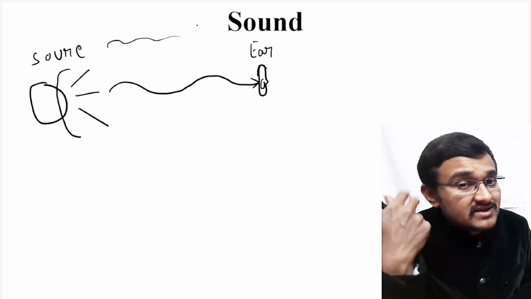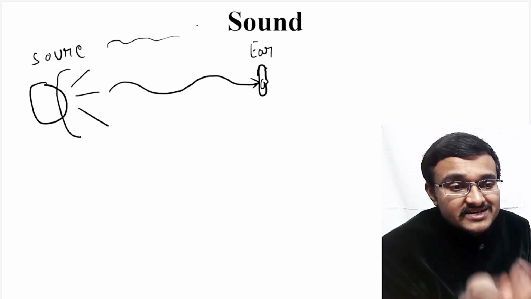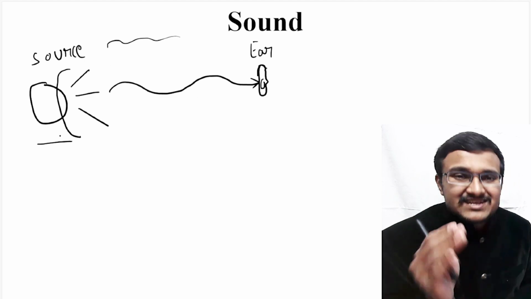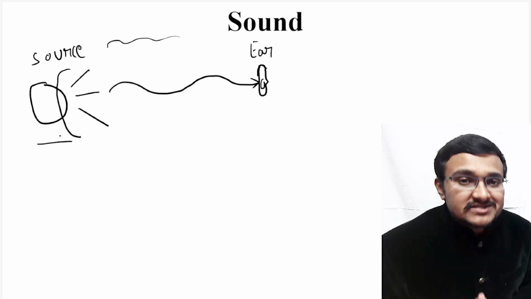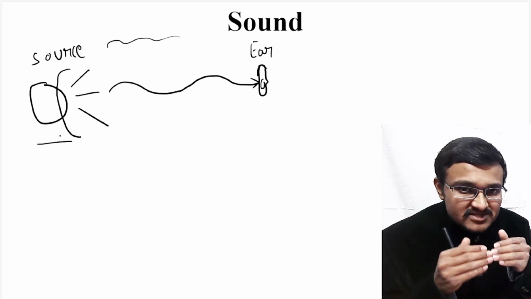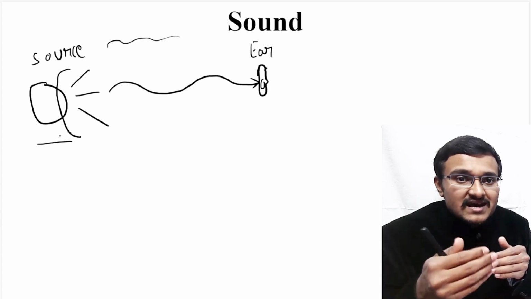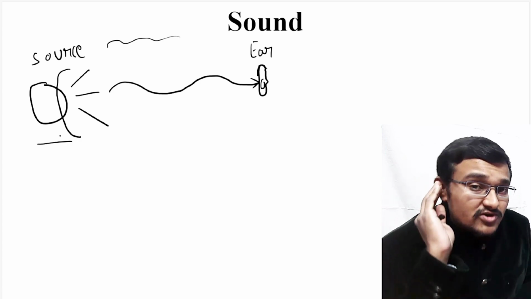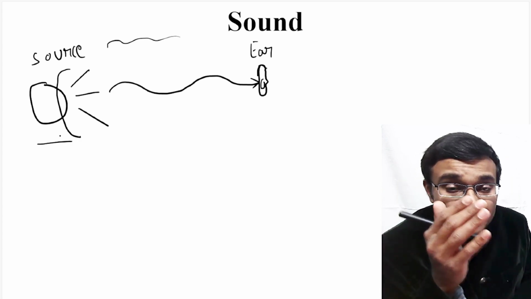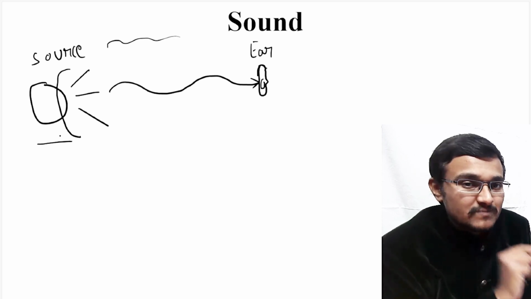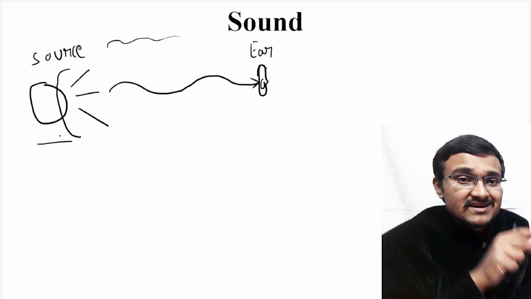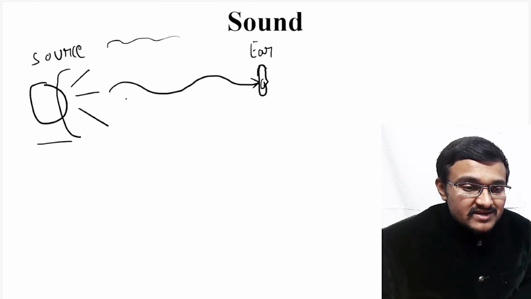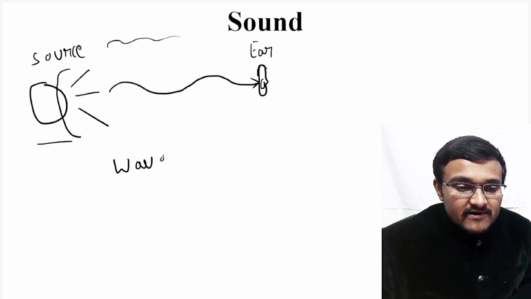Your ear is hearing whatever sound is generated by this source, and the source is fixed at whatever place it is fixed at, but still you can hear the sound it produces. How is this possible? The vibration from the source is transferred to the air molecules, and every air molecule transfers the sound till it reaches your ear. That's why your ear hears the sound. So the object is not moving towards your ear, but the vibrations are traveling to your ear. That's why sound travels in the form of waves.